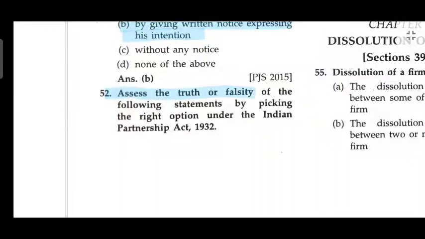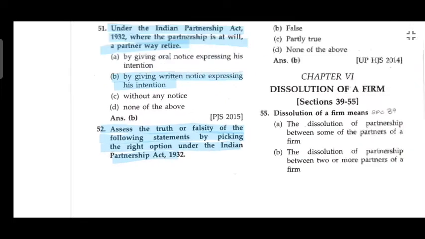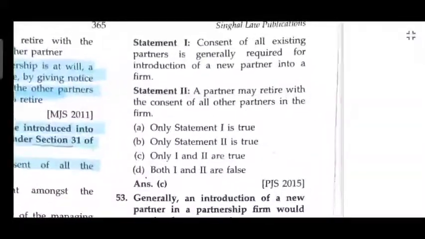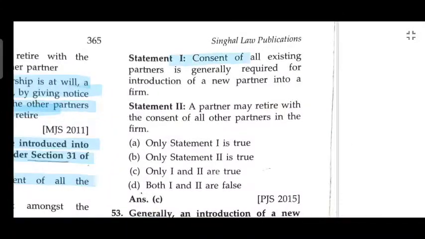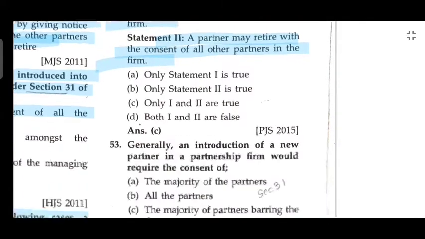Assess the truth or falsity of the following statements by picking the right option under the Indian Partnership Act 1932. Consent of all existing partners is generally required for introducing a new partner into the firm. A partner may retire with the consent of all the partners of the firm.